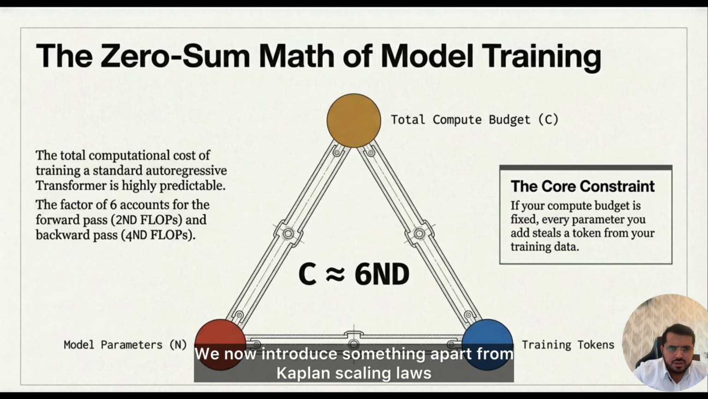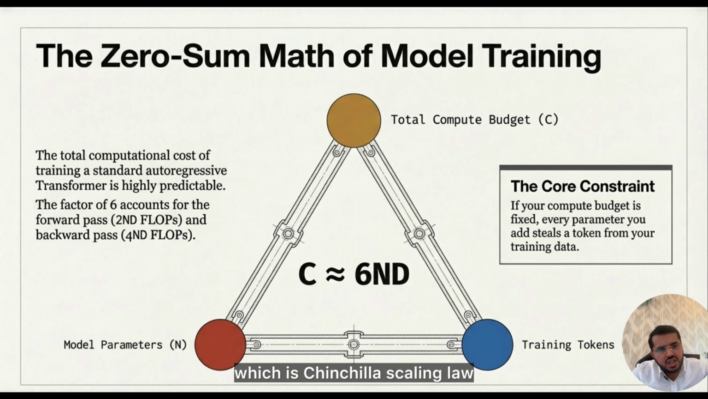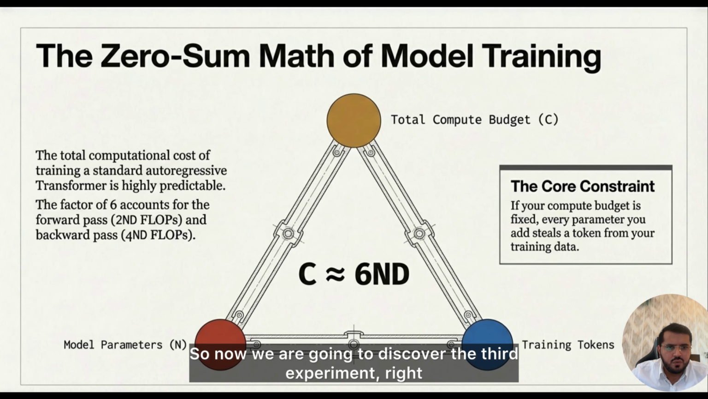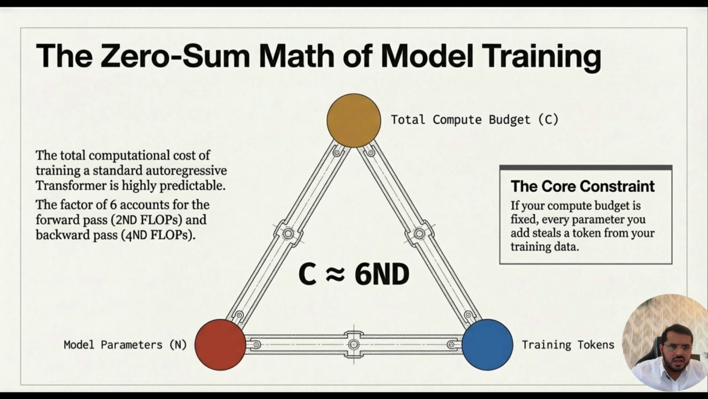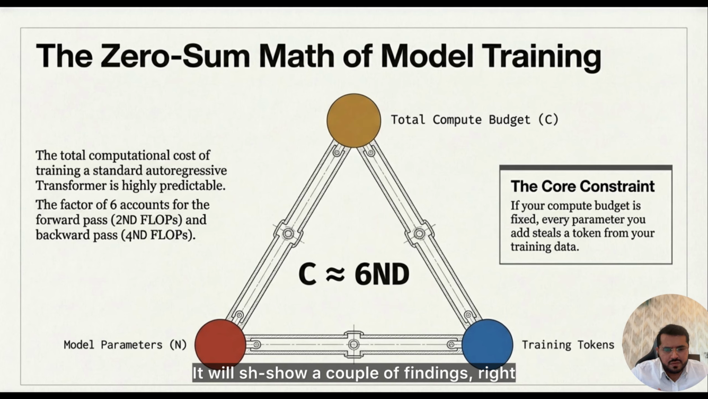So we now introduce something apart from Kaplan scaling laws, which is the Chinchilla scaling law. Previously we had Kaplan scaling laws, now we have Chinchilla scaling laws. So now we are going to discover the third experiment, which is the compute optimal frontier, which will show a couple of findings.